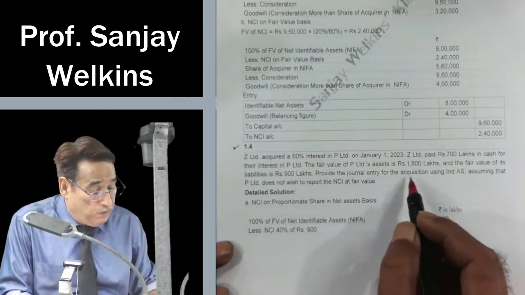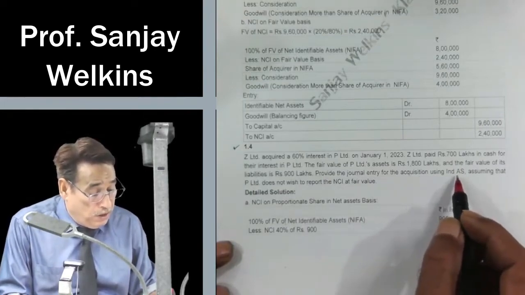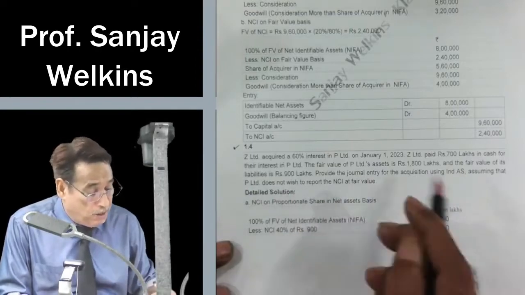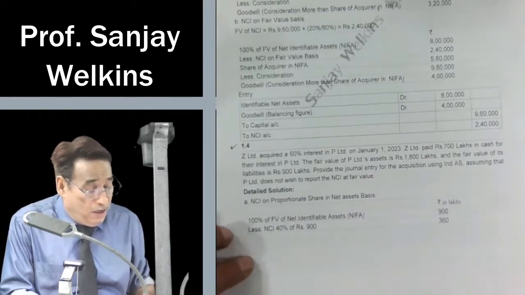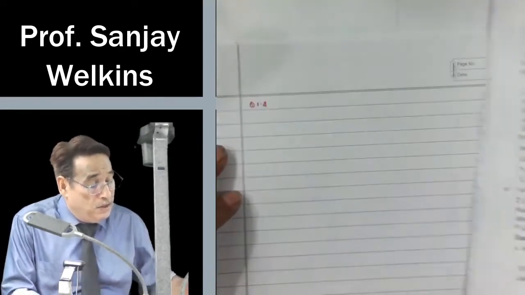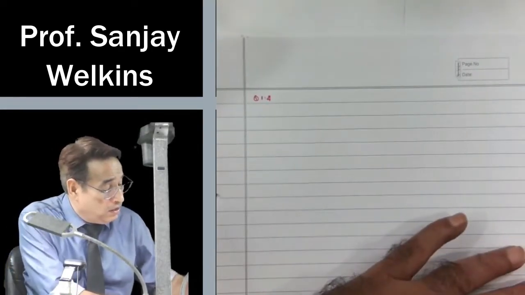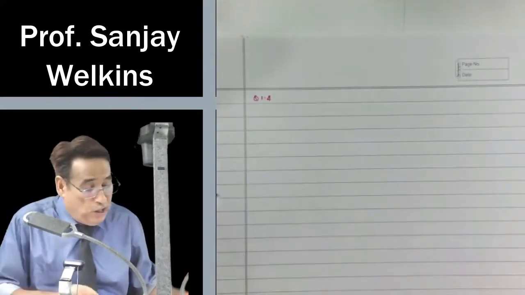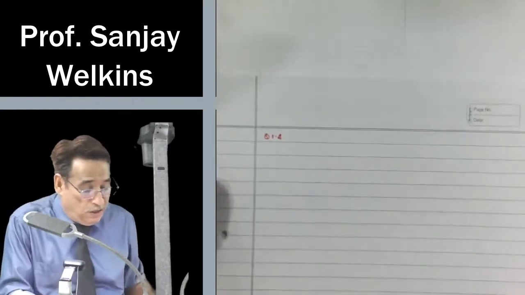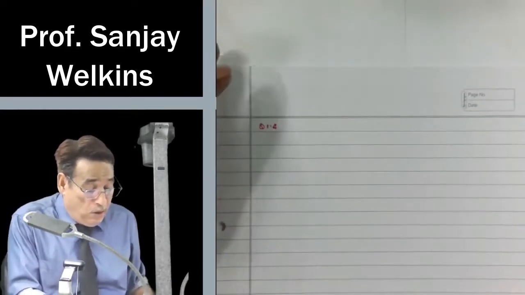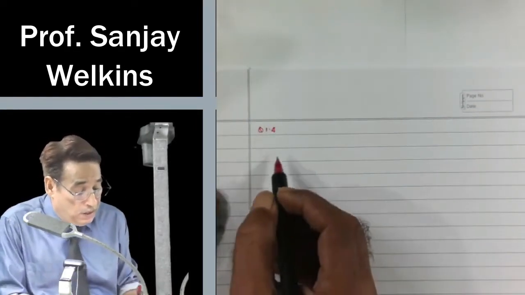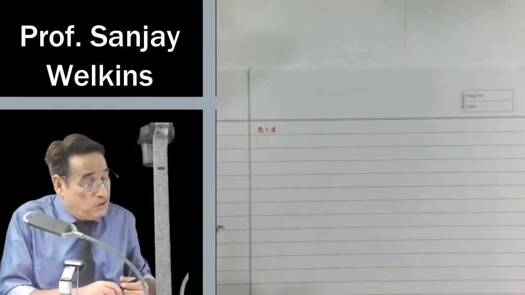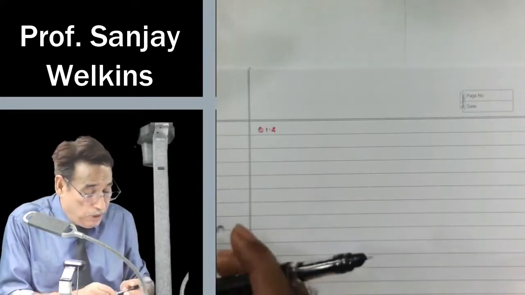Provide the journal entry for the acquisition using Ind AS, assuming that the company does not wish to report the NCI at fair value. Indirectly, it means they are interested in computing the NCI on a proportionate method basis. Correct?